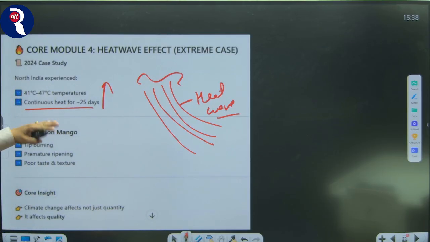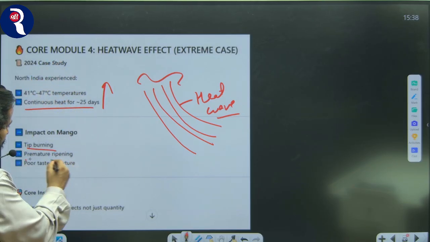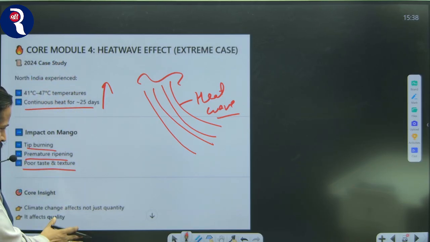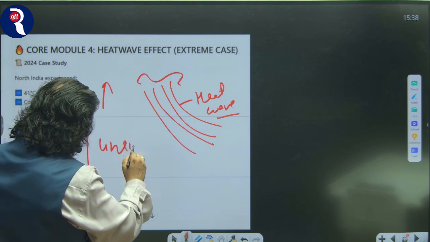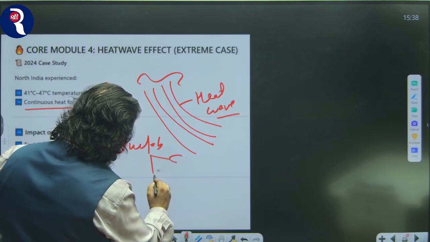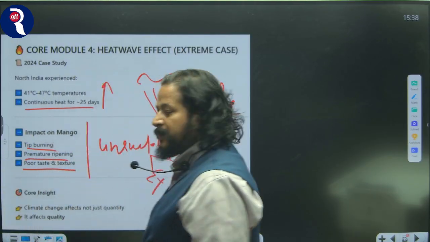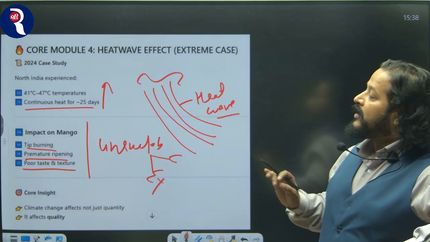So the impact on mango: during these heat waves, the tip starts burning, with premature ripening and poor taste and texture, which makes it unsuitable for consumption or exports. Right? The core insight is that climate change affects not just quantity, it affects quality as well.